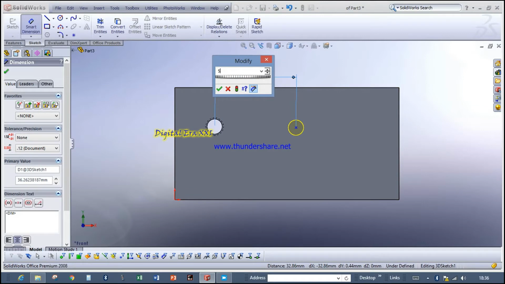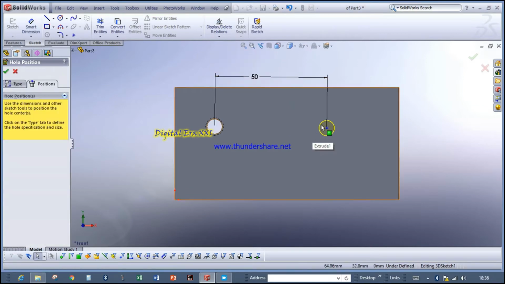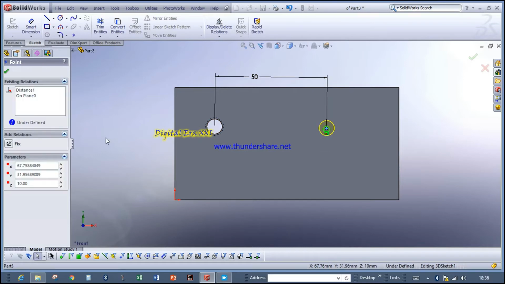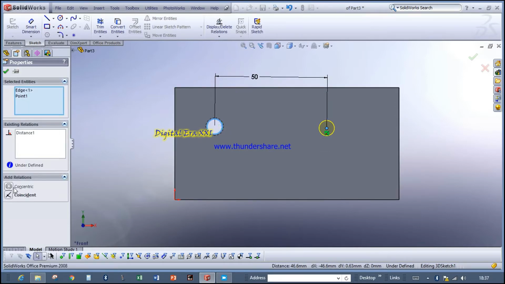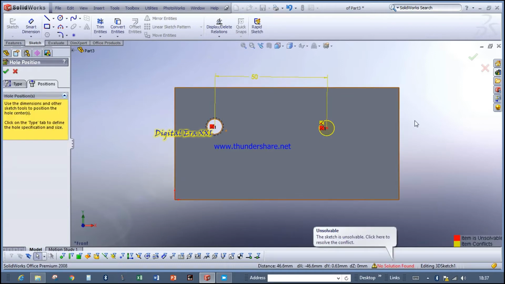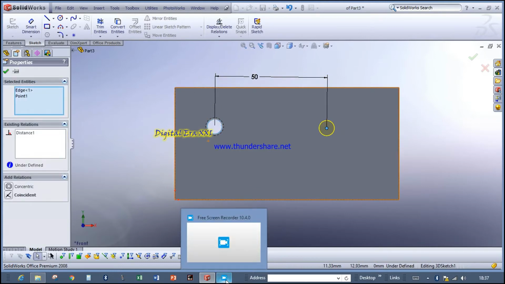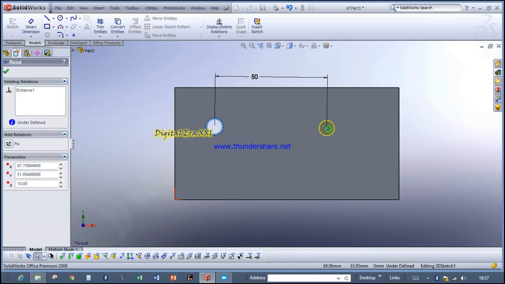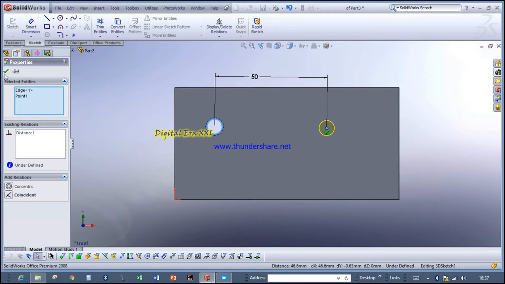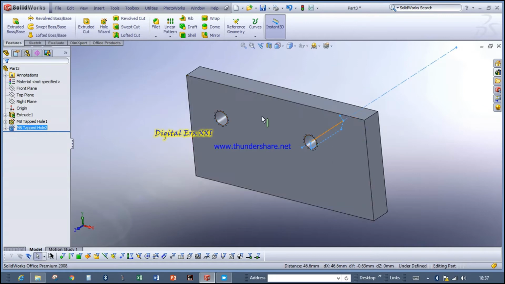Let it be 50. Let this be horizontal to this one. It's not happening. Okay, let it be in this position. OK. So we have created a part.